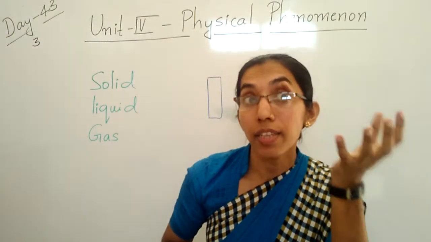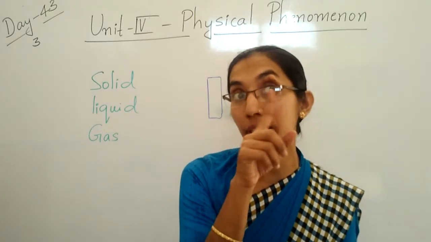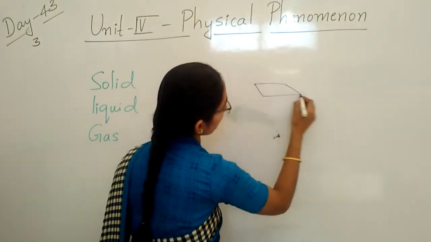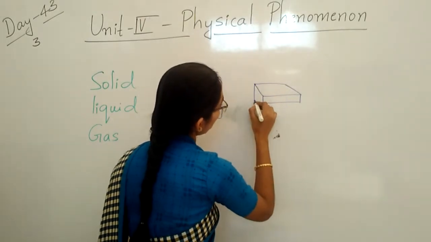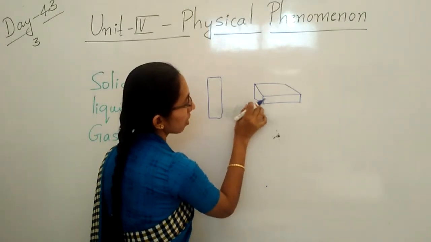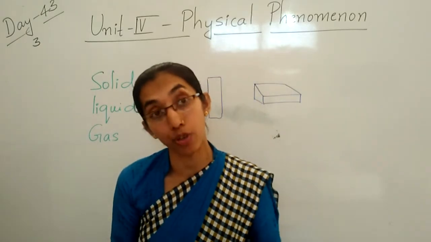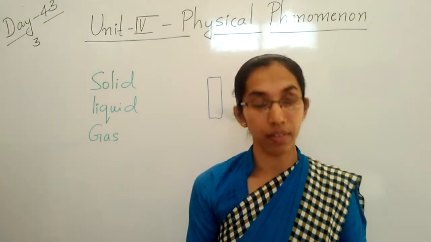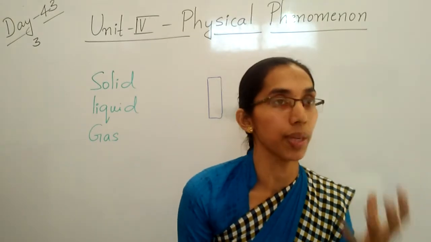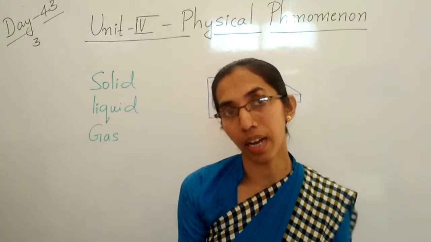That is also called a solid. Bricks also have a definite shape and size. Clear children? Numbers of things are there which have a definite shape and size, which is very hard. Usually solid things are hard only.